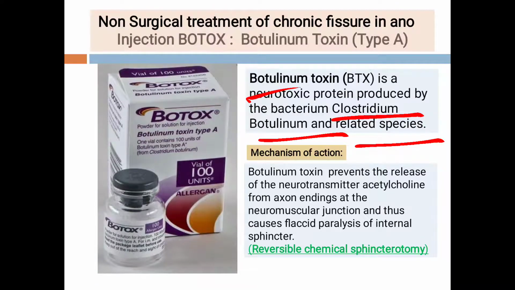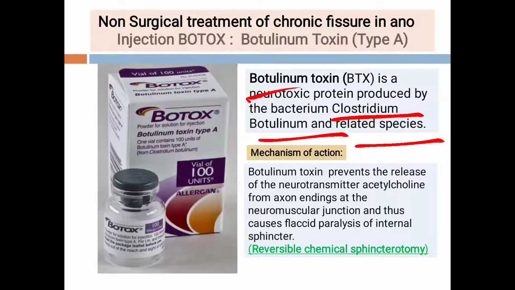Students, you might have read in your microbiology book, Ananthanarayan, what they have mentioned. 1 kilogram of this Clostridium botulinum toxin is sufficient to kill all the living organisms on the earth. So what it indicates? It is a very toxic substance, a very toxic neurotoxin, and we are using this for the treatment.